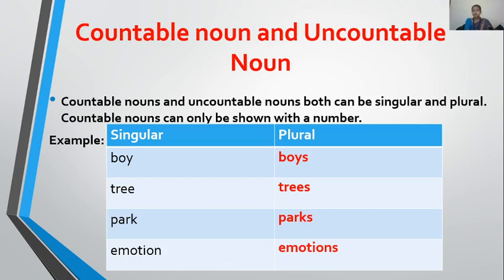So in the column of singular, you can see that all the words written are presenting a single unit, one unit. Boy is written, that means there is only one boy. Tree is written, that means one tree. Park is written, only one park. Emotion is written, that means a single emotion. Okay, and the words written in the plural column, they are all plural, many. So boys, trees, parks, emotions, it means they are more than one.